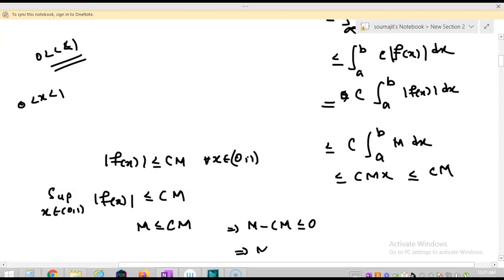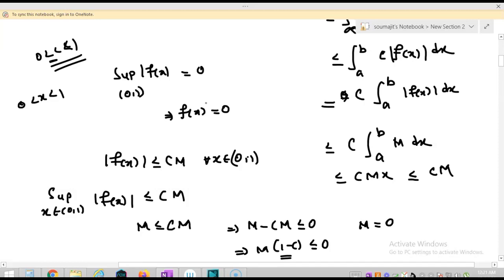If I take m common, 1 minus c times m is less than or equal to 0. Now observe that 1 minus c is always positive, as 0 less than c less than 1. Since m is the supremum of non-negative quantities, this m must be 0. So the supremum of mod of f x on 0 1 is equal to 0, and hence f x is equal to 0 for all x in the open interval 0 1.